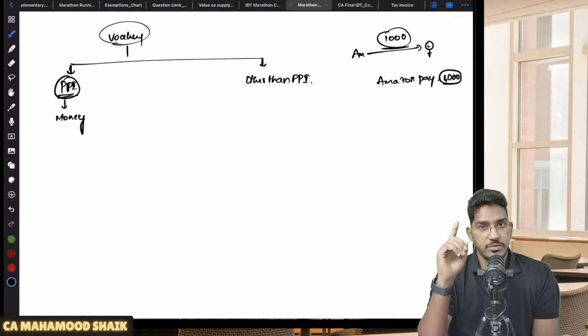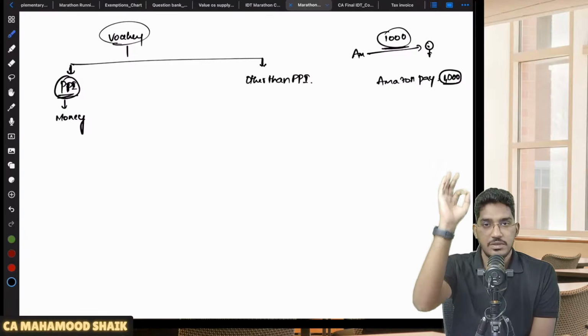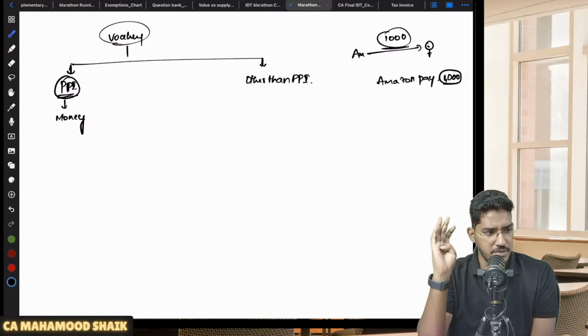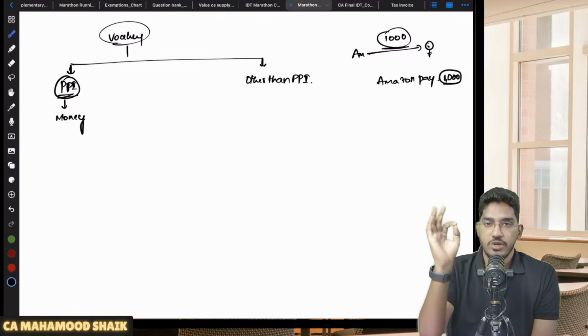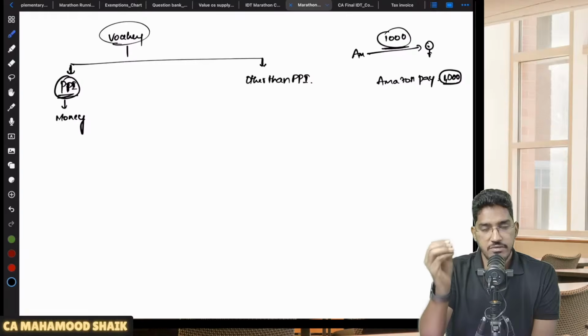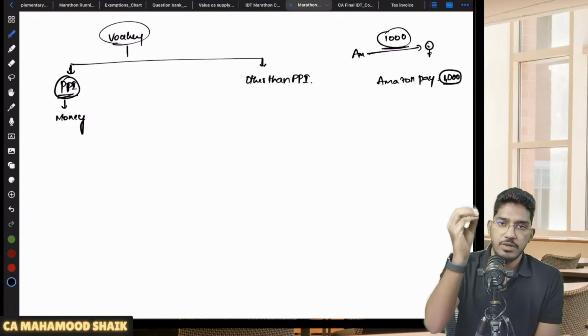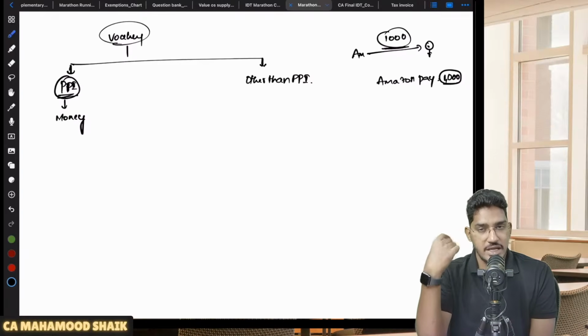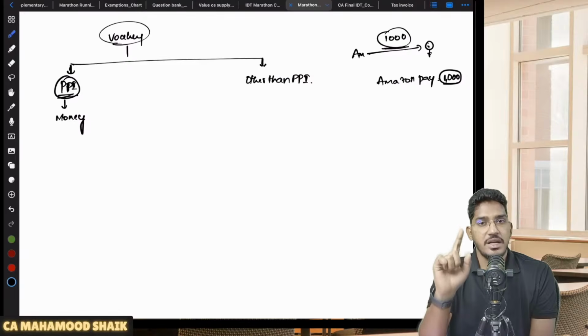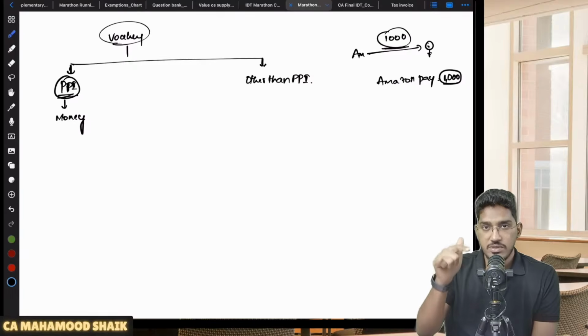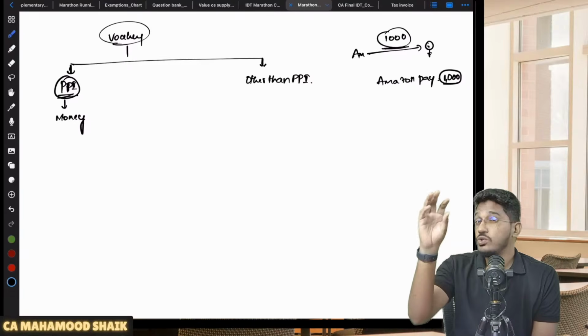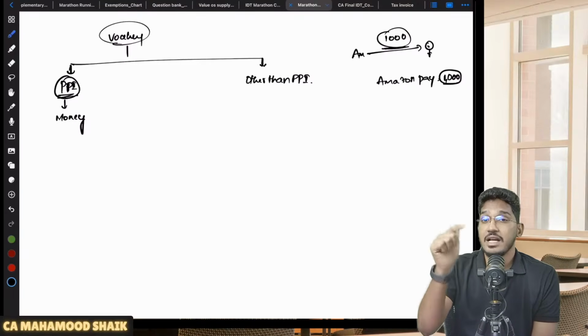Money definition, if you remember, which we have understood in the supply chapter, money means Indian legal tender money or foreign currency or any other instrument which is recognized by RBI which can be used for the settlement of obligation. Yes or no? So any other kind of instrument which is recognized by RBI for the settlement of obligation, that we call it as money. So here, this Amazon voucher, that money which you are adding to your wallet, you are using it for settling an obligation. So that will become money here.